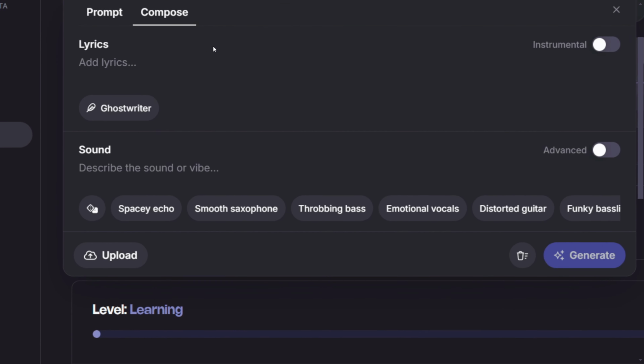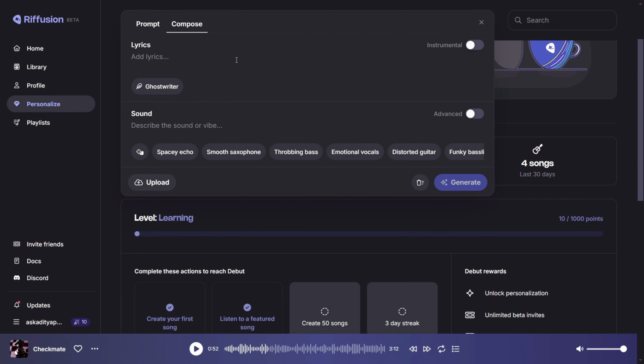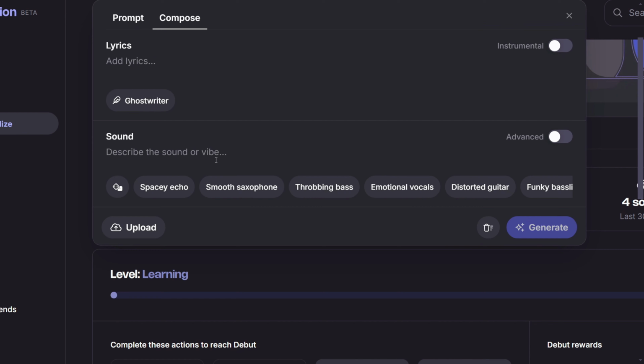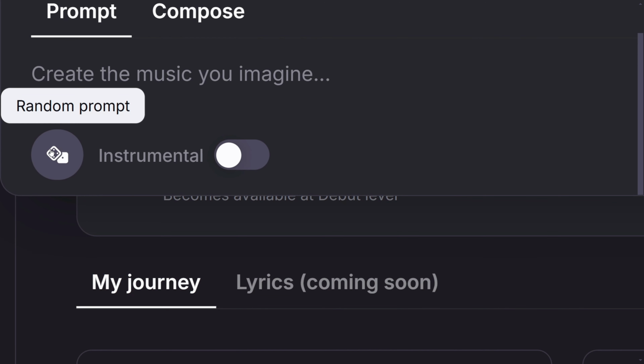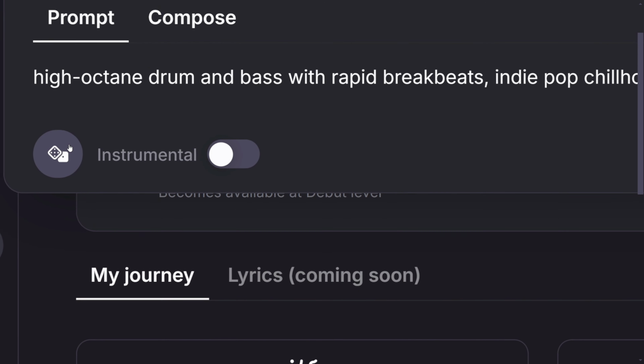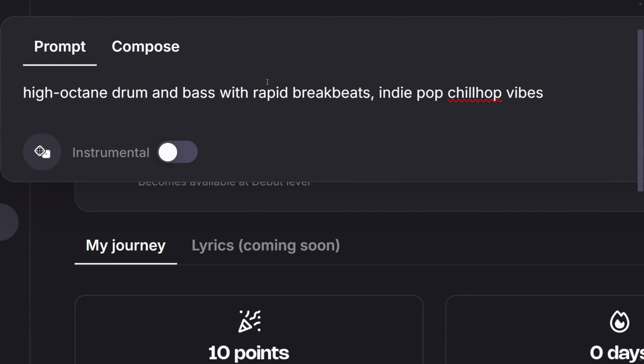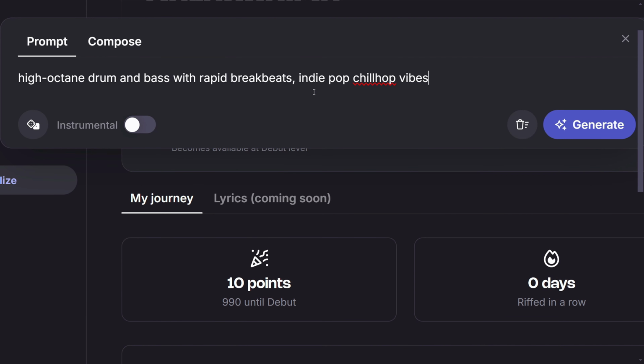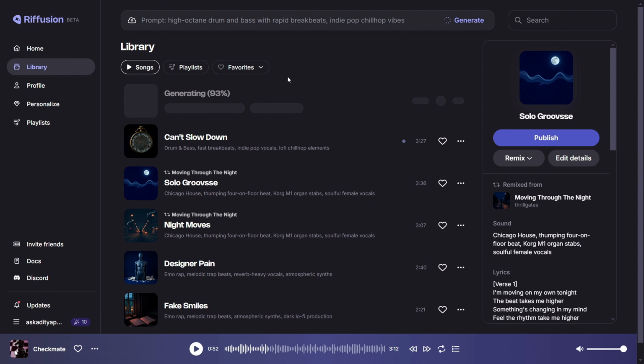Now let's go to the prompt section, and here you can create the music you can imagine. You can even use a random prompt if you don't know what to prompt. For example, high octane drum and bass with rapid breakbeat and chill loop. Let's see how it goes. Let's click on generate. And it started generating the music.